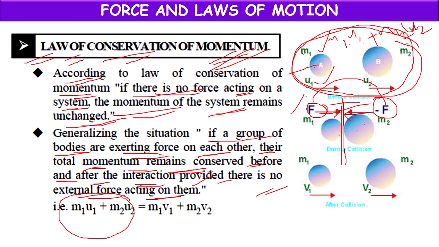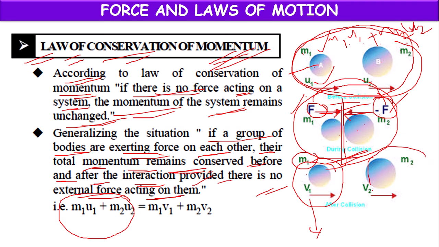One we can take as F, another we can take as minus F. During collision time, they are under the effect of force. But after collision, this body will move with a different velocity, and that body will also move with a different velocity. There will be no change in mass, but velocities will change.